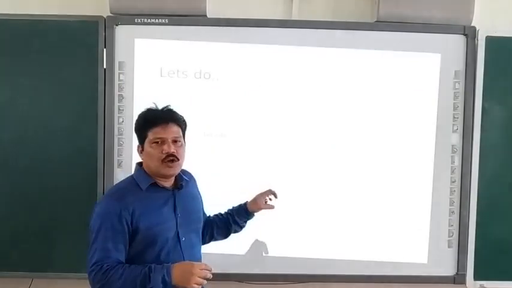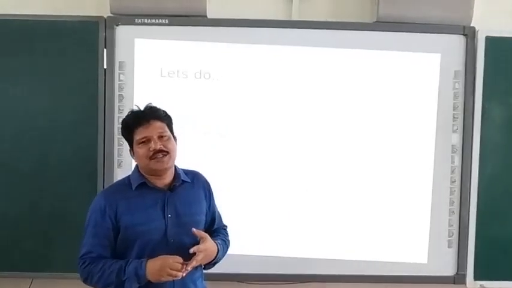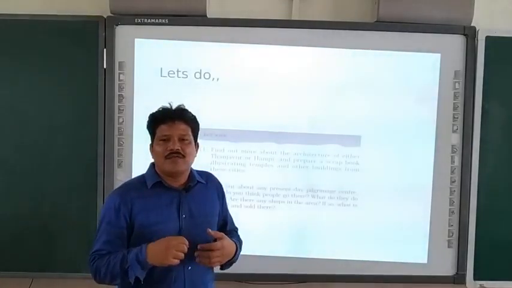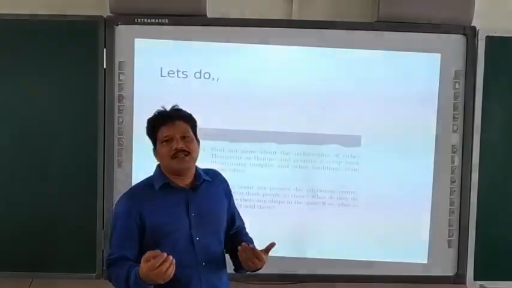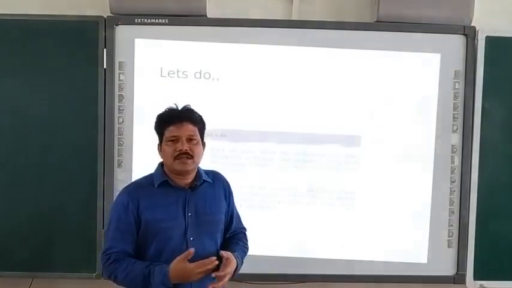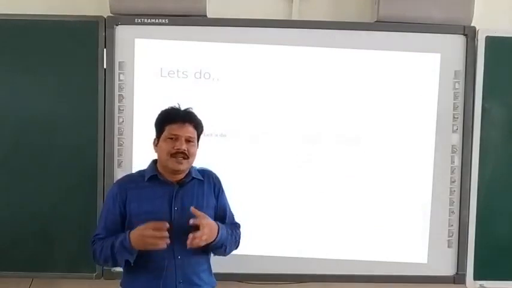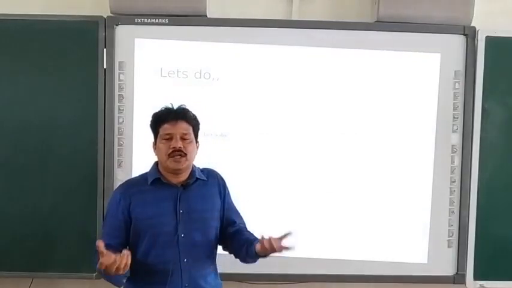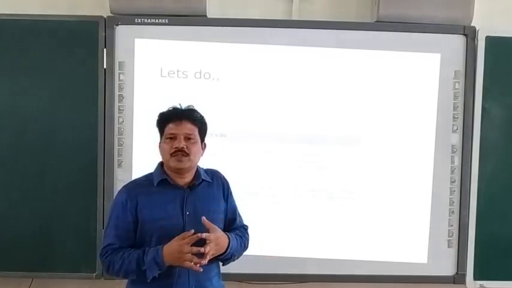So what are the developments? We study political changes, economic changes, social changes. For example, the food system. Today we eat burger, but imagine 100 or 200 years back, Indians may not have been aware of the food called burger. Like that, potato, which is a common vegetable in India today, was not grown in India.